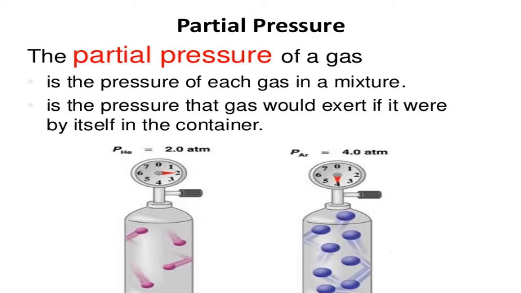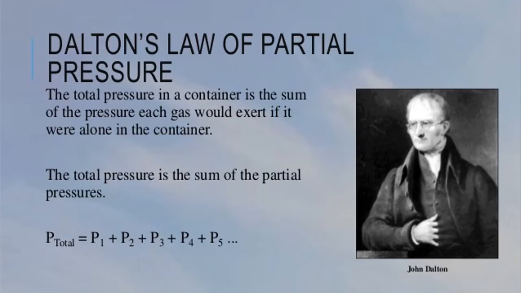When you measure it, you will come to know that the total pressure given by the mixture of alcohol and water is the sum of the pressures created by the individual liquids. That is called partial pressure. That is the law. So partial pressure means the pressure exerted by an individual gas or liquid. If it is a gas, it gives the pressure. Now in the mixture, how will it be?